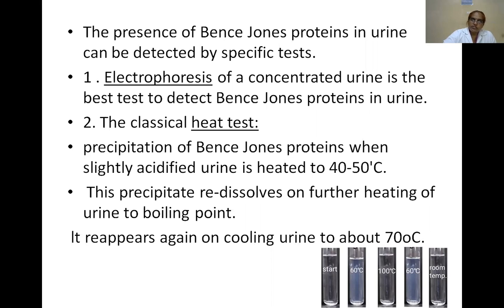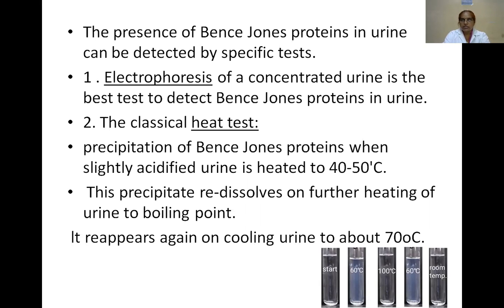But this precipitation reappears again when you cool the urine above 70 degrees Celsius. So identification of the Bence Jones proteins in urine is by heat test, Bradshaw test, and electrophoresis pattern.